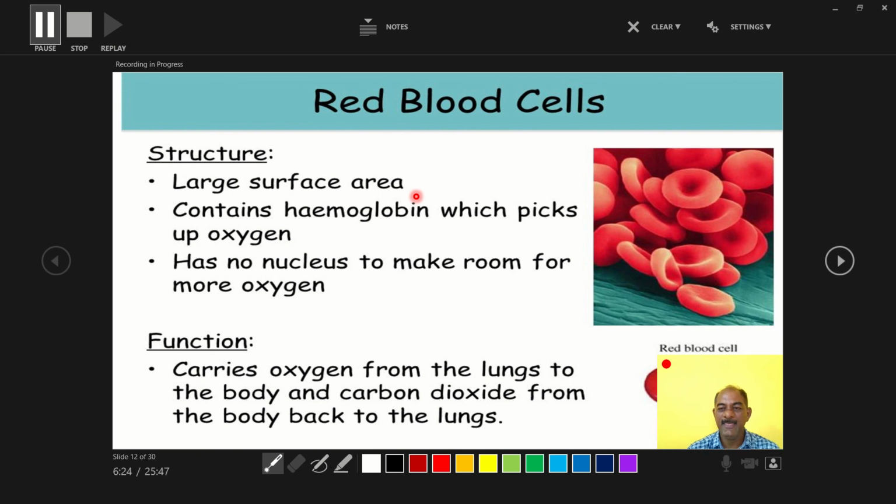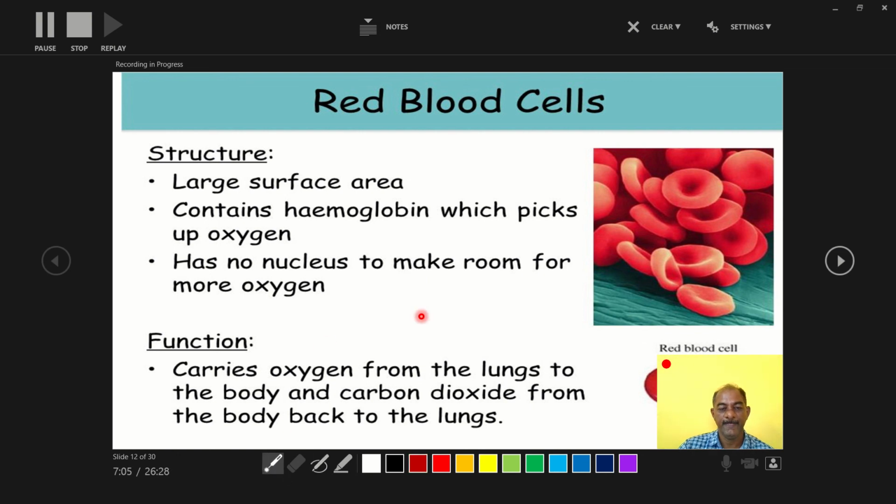The shape of the RBC is biconcave, and a change in the shape of RBC is called poikilocytosis. If uremia occurs, RBC shape is also irregular. If sickle cell anemia occurs, the RBC becomes sickle shaped. And if RBC is kept in a hypertonic solution, it will shrink, and in a hypotonic solution, it bursts.